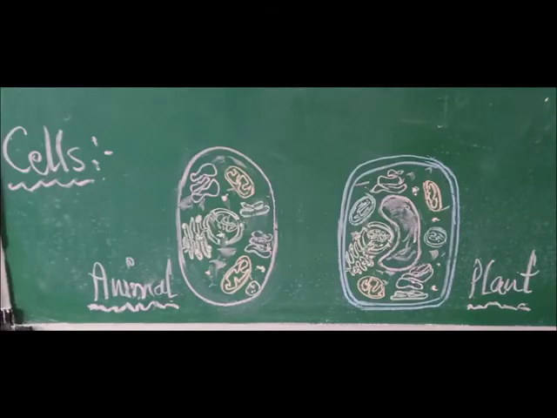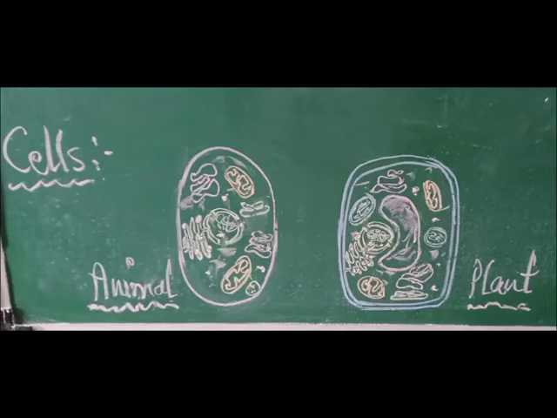Now, let's see and recall what a cell is. Look at the diagram. Animal cell, plant cell. Earlier classes you have studied about that. Various functional structures present inside the cell are organelles. Nucleus is the controlling center of the cell. All the organelles are suspended in a ground substance called cytoplasm. Plant cell is covered with the cell wall outside the cell membrane.